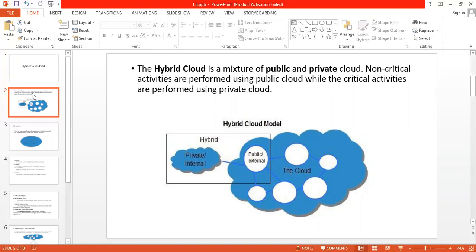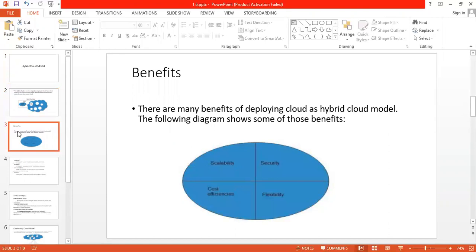So the hybrid cloud strategy has some benefits and some disadvantages also. We will go one by one. The basic idea about the hybrid cloud model is that it's a combination of private and public. For non-critical activities, you go for public, and for critical activities, one has to go for private. There are some applications which want both types of clouds. In such cases, you can go for the hybrid cloud.